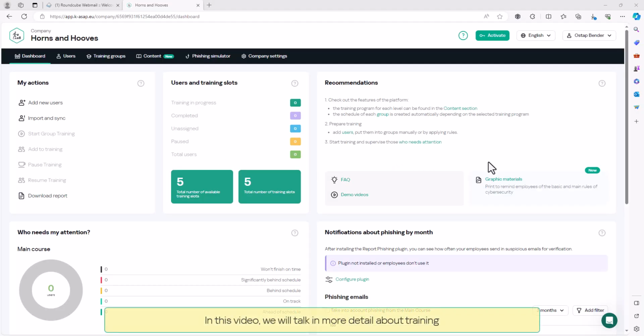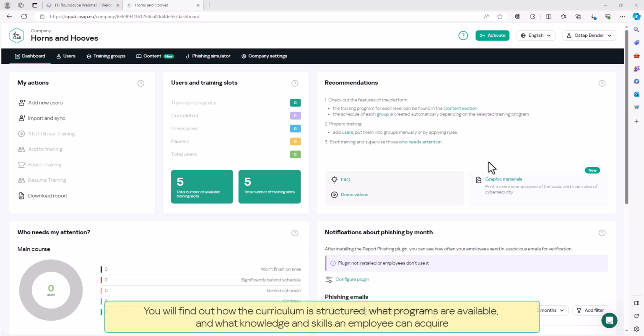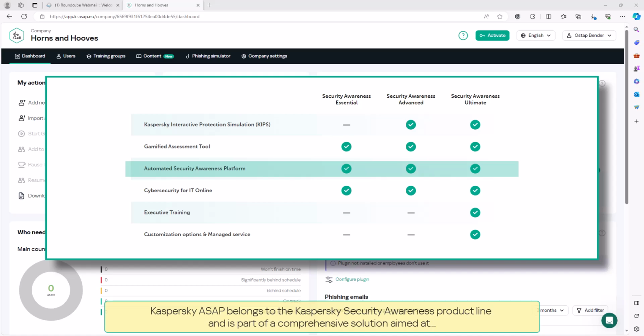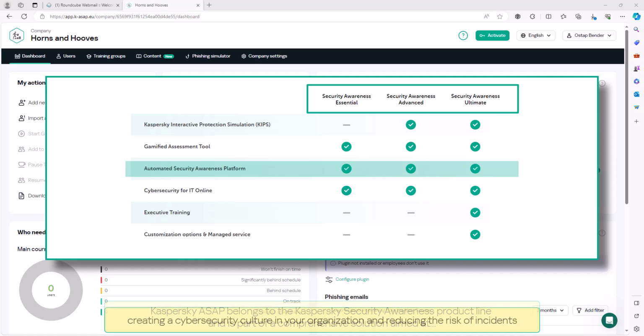In this video, we will talk in more detail about training. You will find out how the curriculum is structured, what programs are available, and what knowledge and skills an employee can acquire. Kaspersky ASAP belongs to the Kaspersky Security Awareness product line and is part of a comprehensive solution aimed at creating a cybersecurity culture in your organization and reducing the risk of incidents.